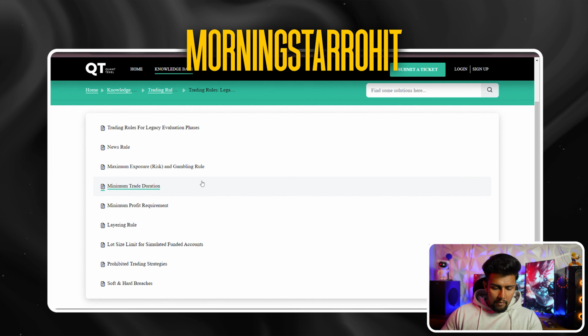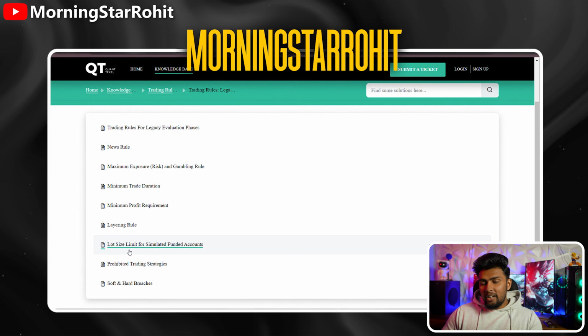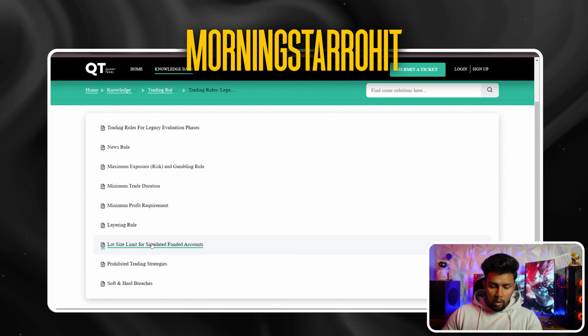Use that. Then maximum profit requirement is nothing but minimum trading days, and 2 minimum profitable days in your funded account. Then there is this layering rule where you can't open more than 3 positions. Again simple. Lot size: if you trade gold, you are never going to open 40 lots on a $100,000 account or 80 lots on a $200,000 account. If you trade currency pairs, then focus on the lot size as well.